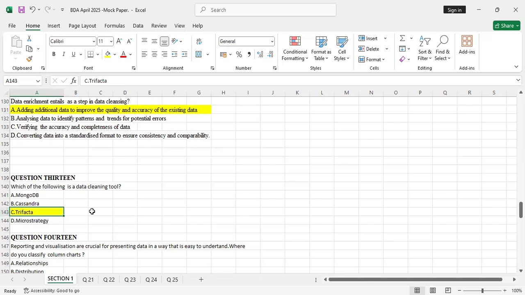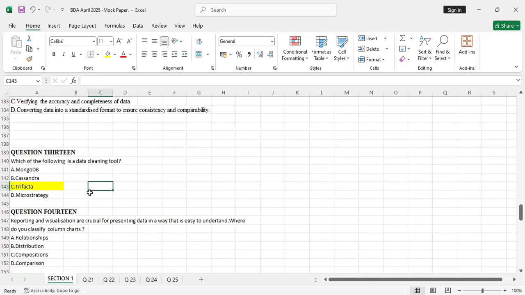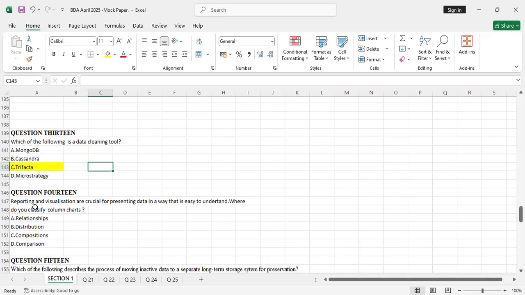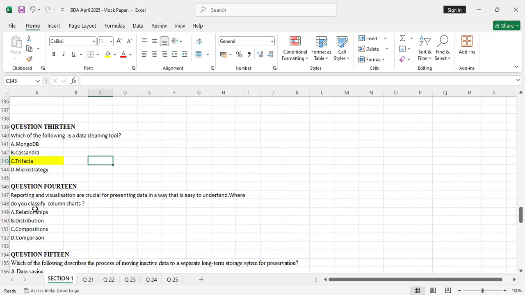To answer this question, my students, you should be able to differentiate between data cleaning tools, data management tools, and data visualization tools, because those are the only tools within your business data analytics syllabus. Part D is MicroStrategy. That is a data visualization tool. So the correct answer here was Trifacta as a data cleaning tool. So we go to question 14.